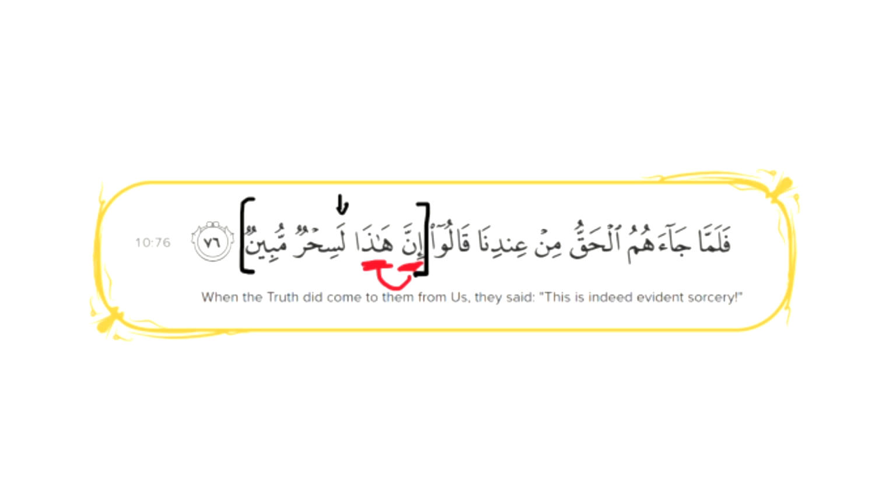So what did they say? Inna hadha la sihrun mubinun. Indeed, this is most definitely sihr, right? And sihr here is an ism, it's a noun that's after the mubtada. It's in the state of rafa, right? It's marfu' and it's indefinite, which fits the bill of what? A khabar, right? So notice that the lam here is not a harf that is affecting the i'rab of these nouns, right? It's not changing that. It's only adding an additional layer of emphasis, right?